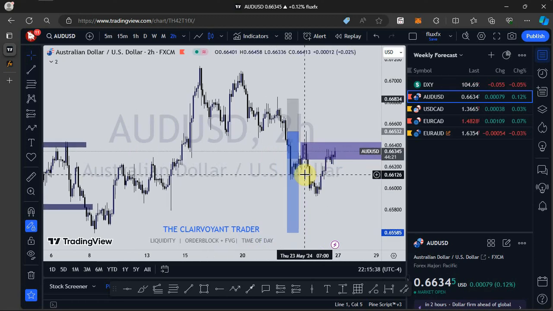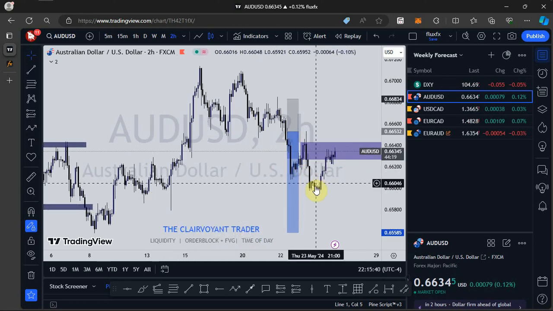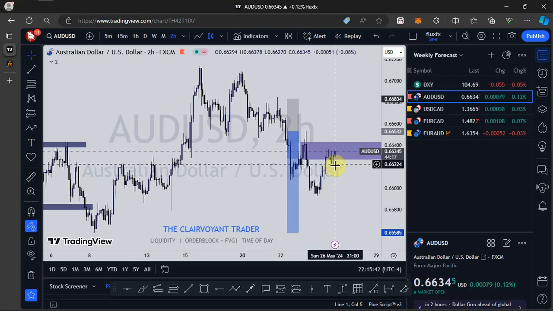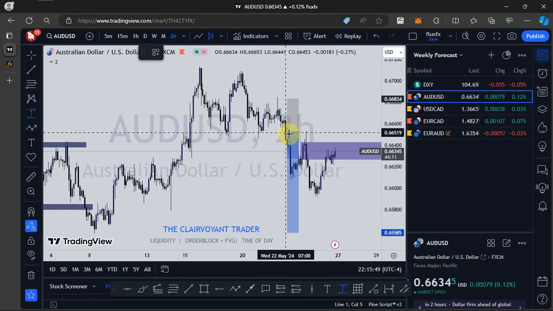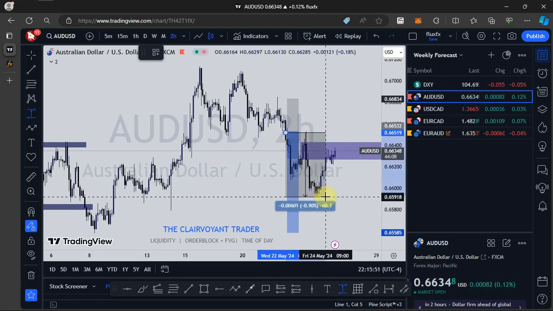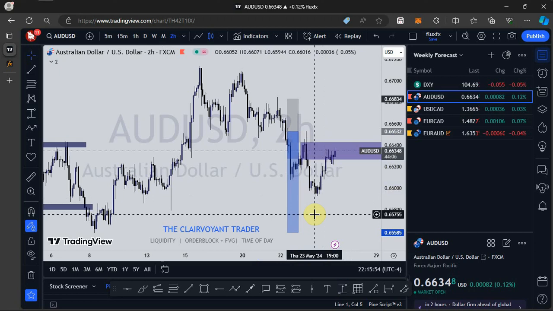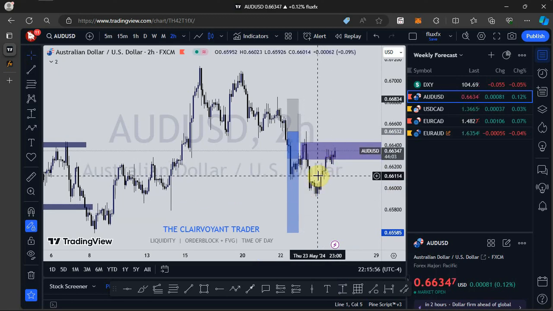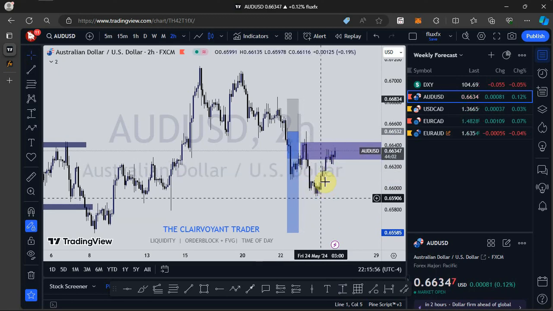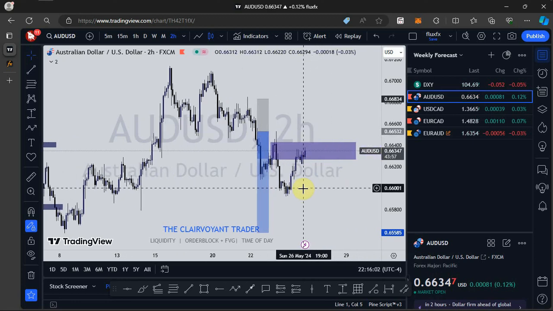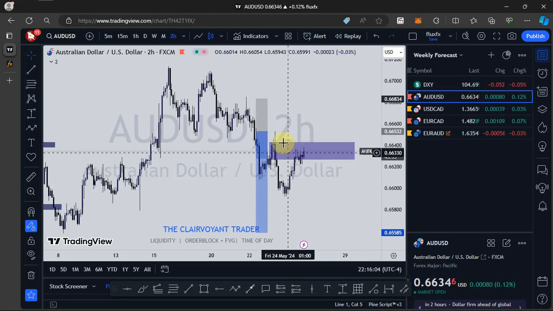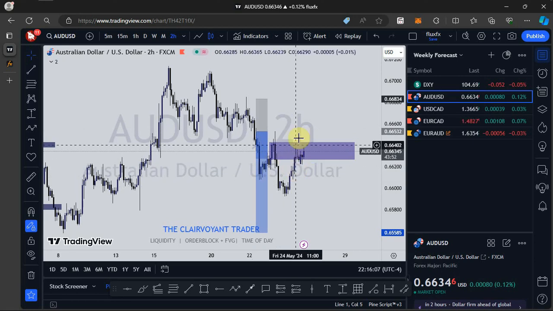I was expecting price to take out this low, but when price got here, we saw a quick return, so I closed my profit here. If I measure, price gave me about 60 pips here, so I just closed it, and once it got here, I noticed price giving me a return to the upside. So as it stands now, price is still bearish until we see a violation of this high, a violation and a closure above this high.